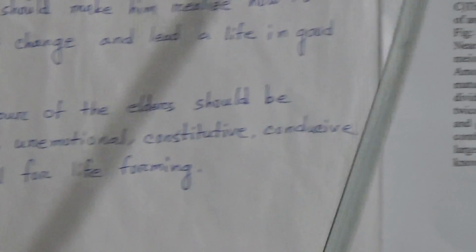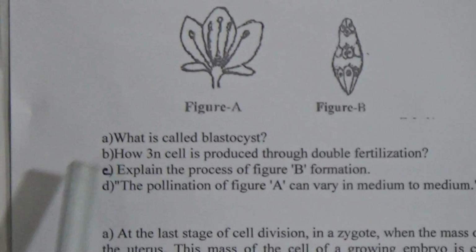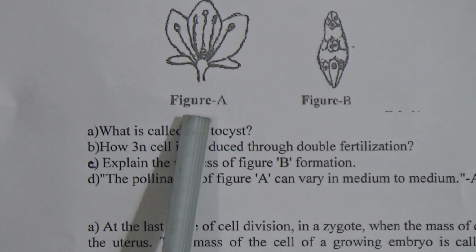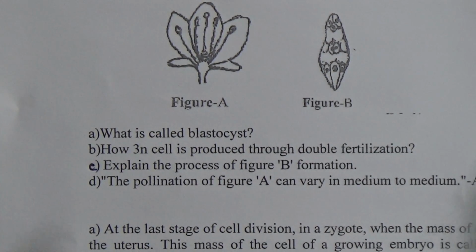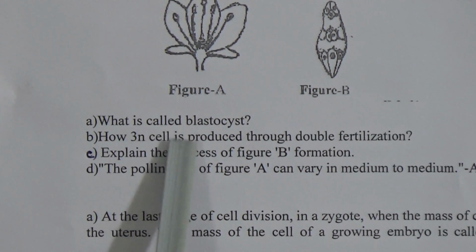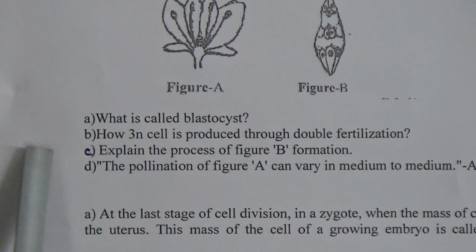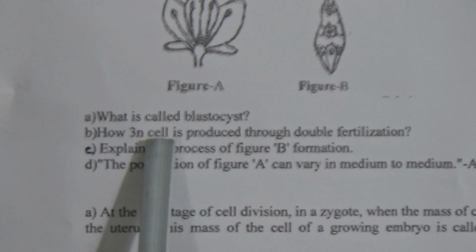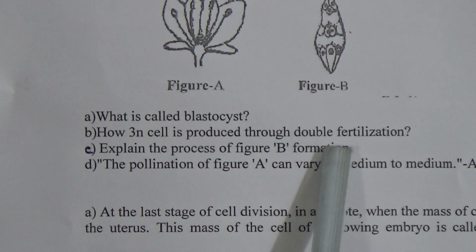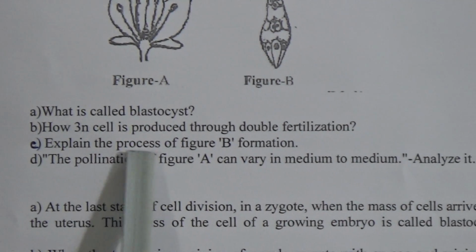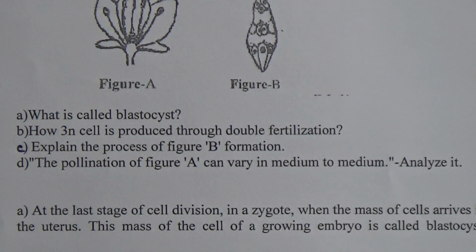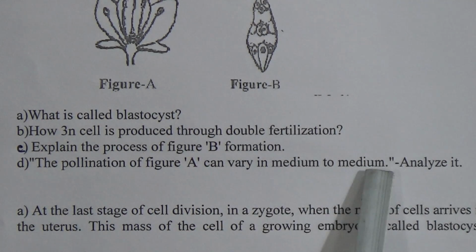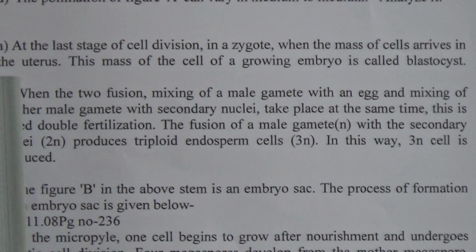And now students, here is the extra CQ number 3, and here are figure A and figure B. The question is, A number, what is called blastocyte? B number, how is 3N cell produced through double fertilization? C number, explain the process of figure B formation. And D number, the pollination of figure A can vary in medium to medium. Analyze it.